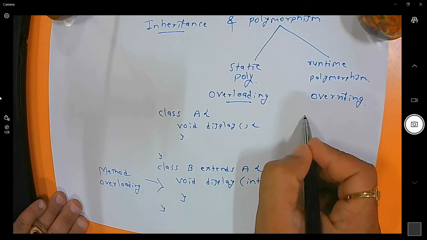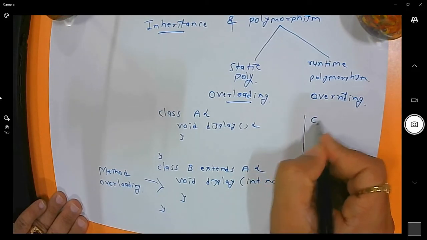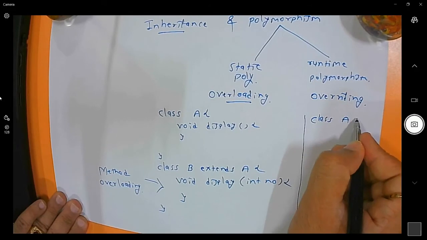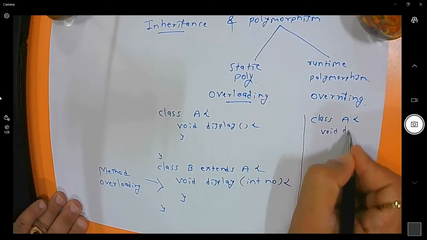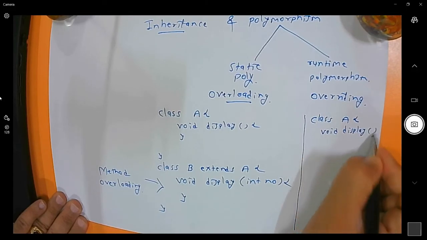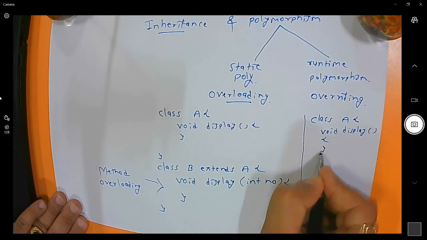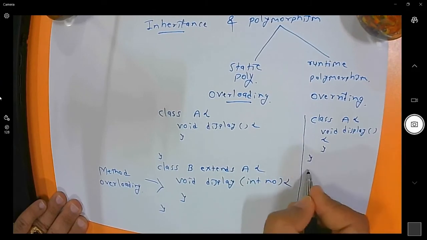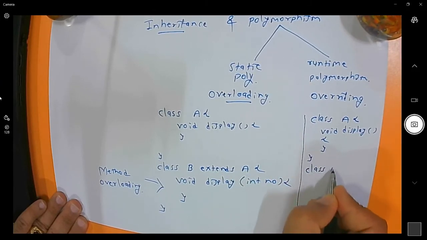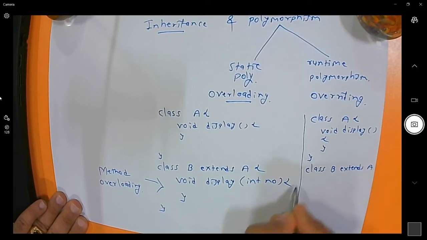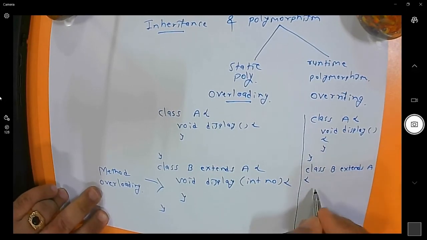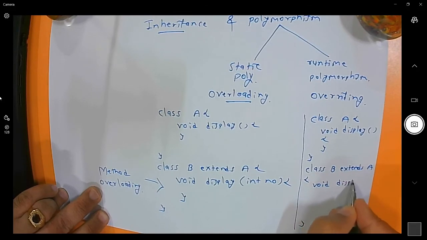Let me write the example of overriding over here so you can get a better idea. This is class A, which has a function, for example void display, with no argument. Now I have one more class B, which extends from A. This B has the same function that is available in the superclass, void display.